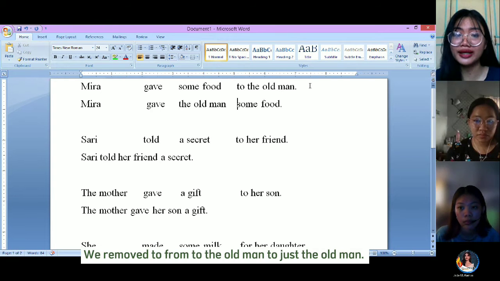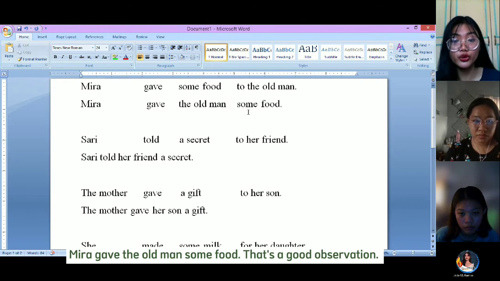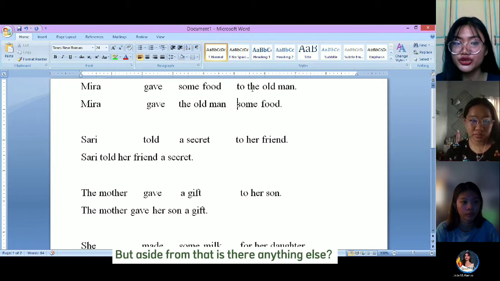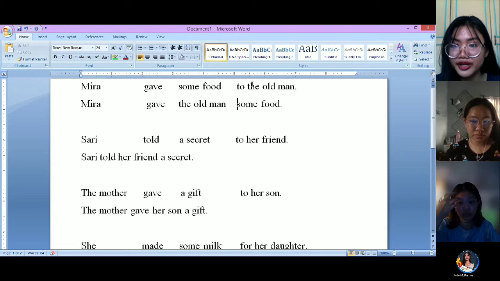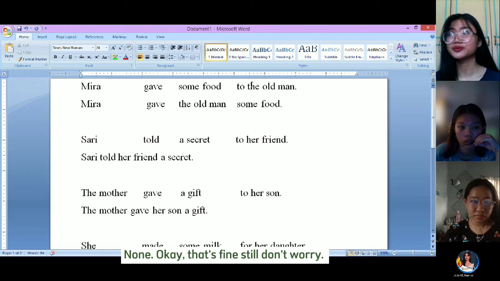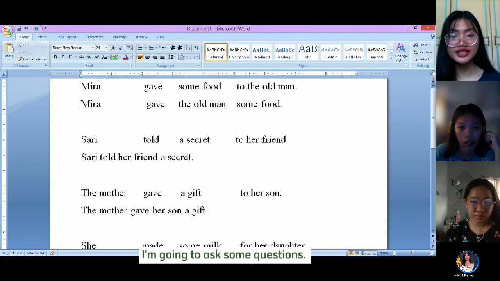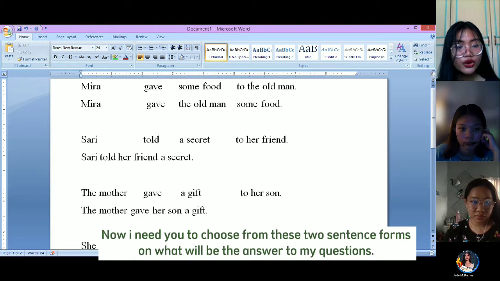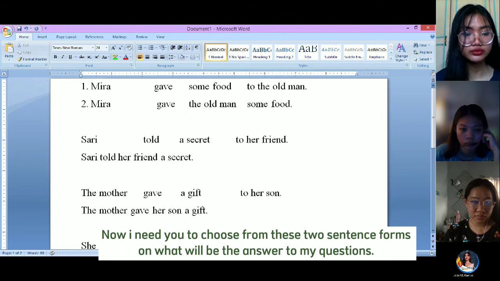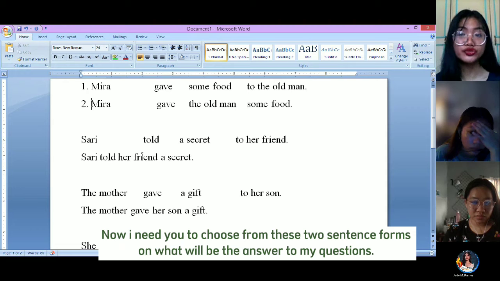We remove this, to the old man, to just the old man. Mira gave the old man some food. That's a good observation, Miss Porciuncula. That's correct. But aside from that, is there anything you've noticed? Miss Perez? None po. Okay, that's fine still. Don't worry. I'm going to ask you guys some questions. Now, I need you to choose from these two sentence forms, this sentence form 1 and this sentence form 2. Okay? So, I need you to choose the answer to my question. Do you get that, class?